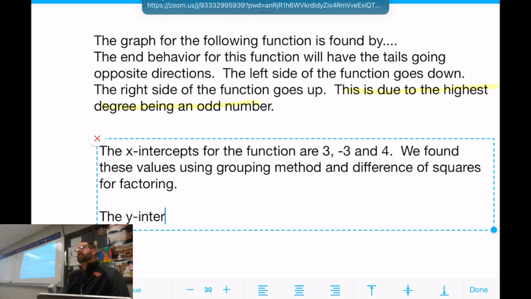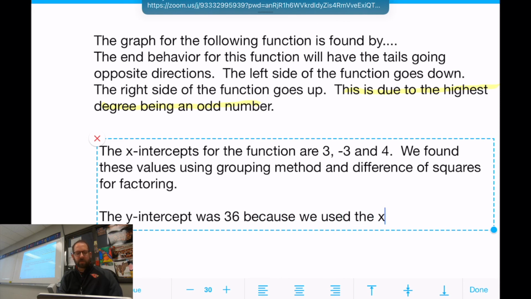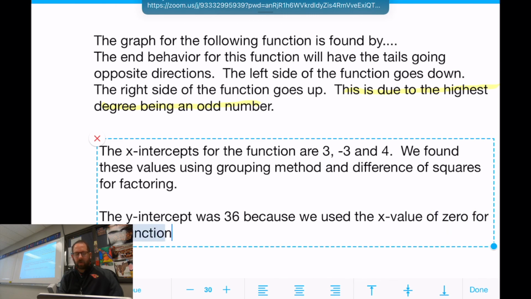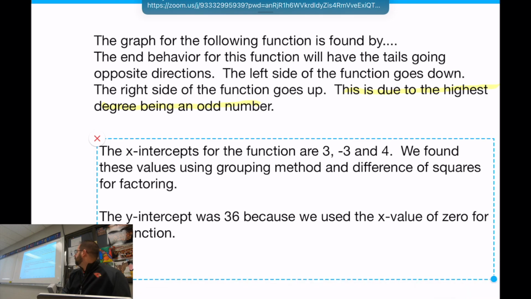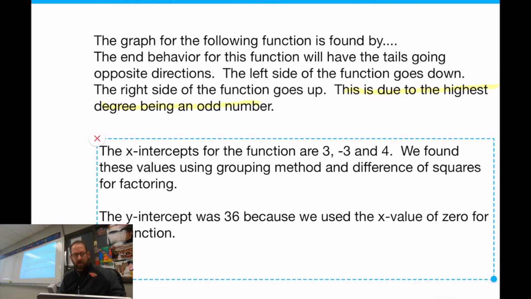What about y-intercepts? What was it again? The y-intercept was 36 because we used the x value of 0 for the function. Okay, etc., etc., etc.